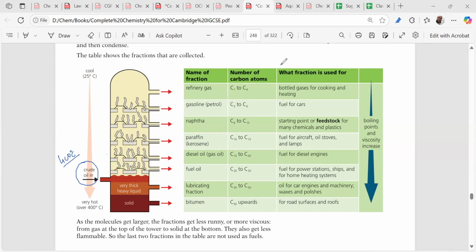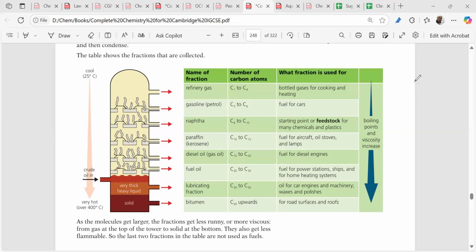All these fractions from C1 to C100 convert to gases. When they convert to gases, what happens? They will be going up. The top part of this fractional distillation column is kept at a lower temperature, 25 degrees centigrade.